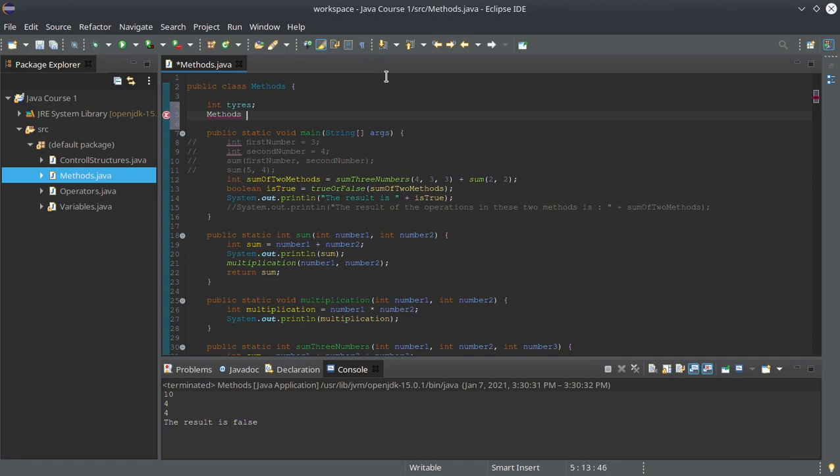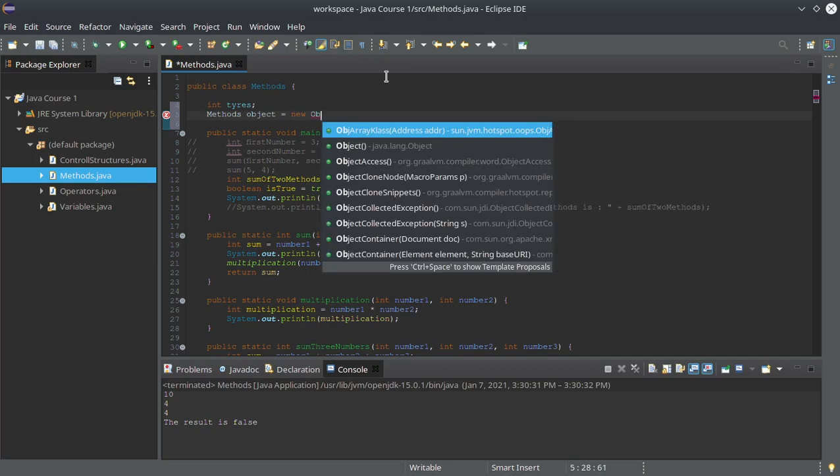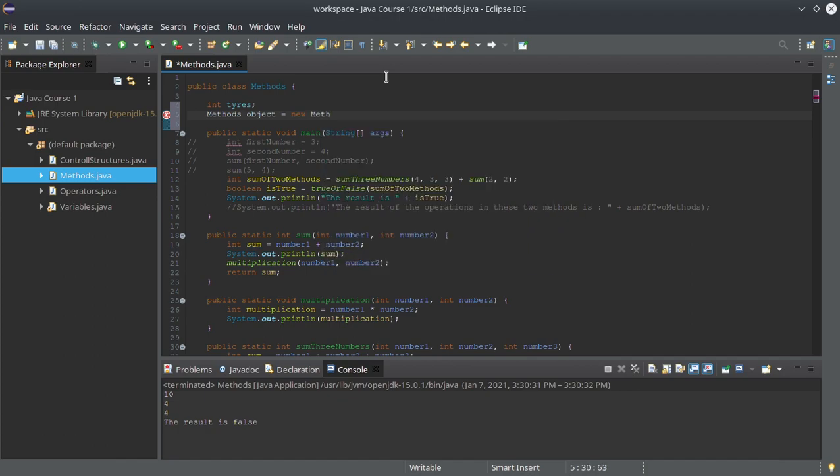I can also create an object. I call this object, let's say, object, equal to new methods.